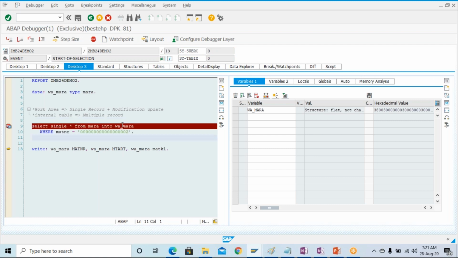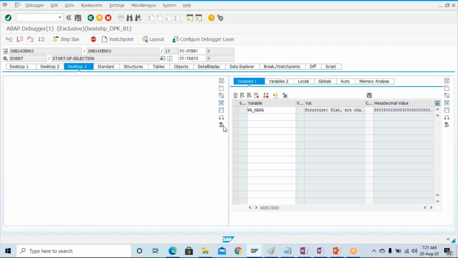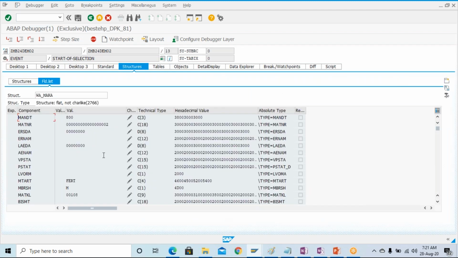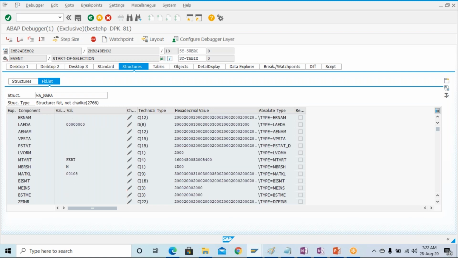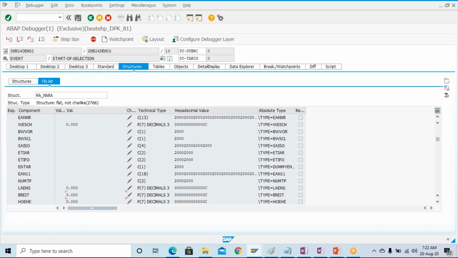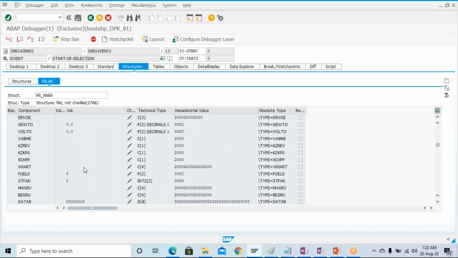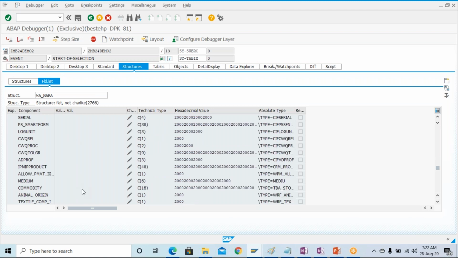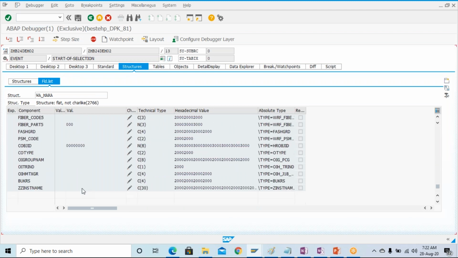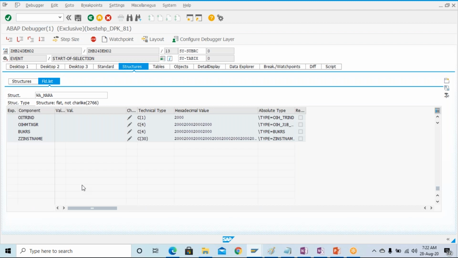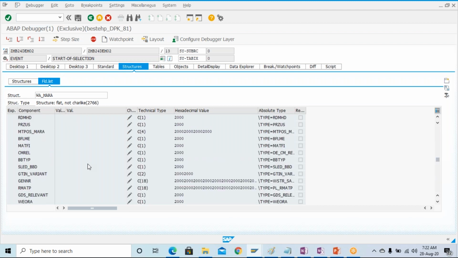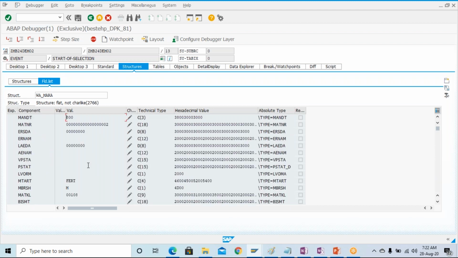Now in this w underscore mara, you have the records, you have the value. Double click over here, and you can see that now it is showing the data, FERT, AM108. Whatever the data is there, now the proper data is coming. Here also 0.00, all these things. Everywhere data is not there in the table, that's why the 0.000000 is coming. But wherever the data is there, that is coming.